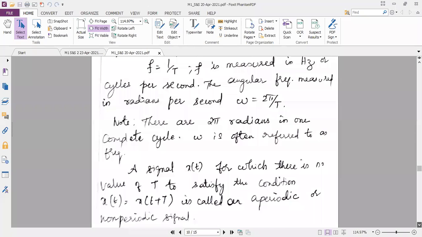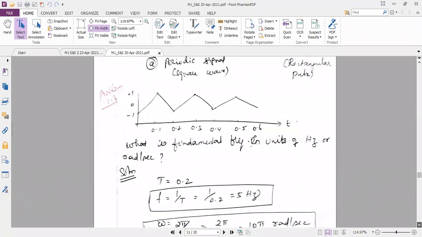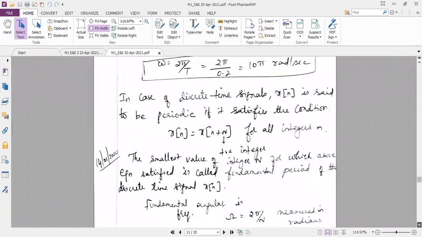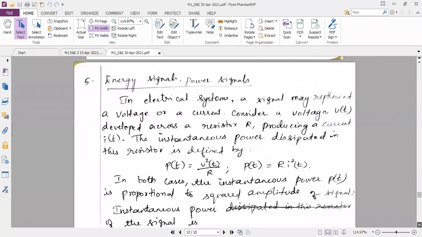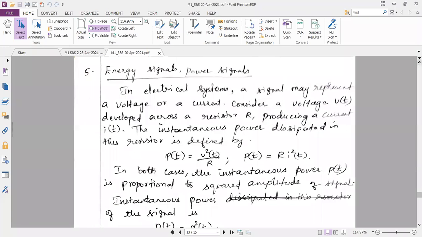Now we are going to discuss the fifth classification. Just note down, the fifth classification is energy signal and power signal. We should know what the formula for energy signal is and what the formula for power signal is.